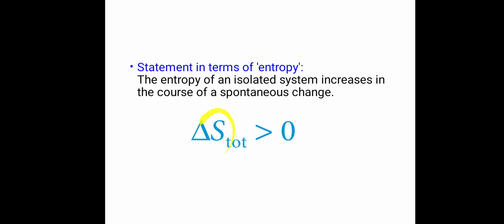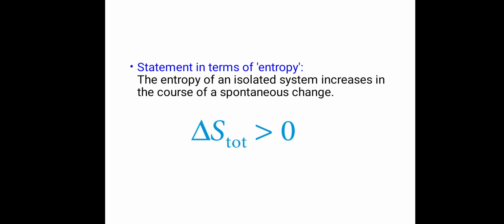The entropy is denoted by the symbol S, and delta S is the difference in entropy: S final minus S initial. So delta S total is greater than 0. It means that the initial entropy is less than the final entropy.